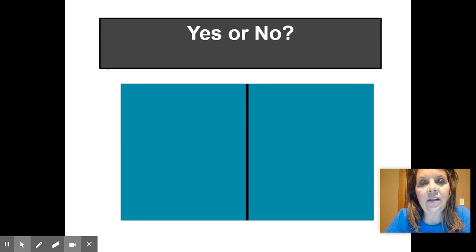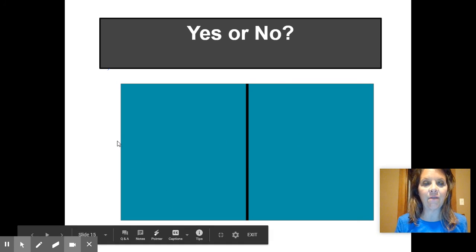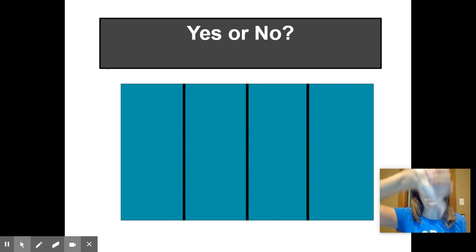Is this divided correctly into fourths? Yes or no? The tricky one. That's a no. Why not? Let's pause. Right, that's not divided correctly into fourths because there are only 2 pieces, not 4. How about this one? Yes or no? Good, that's a yes. You're getting good at this, friends.